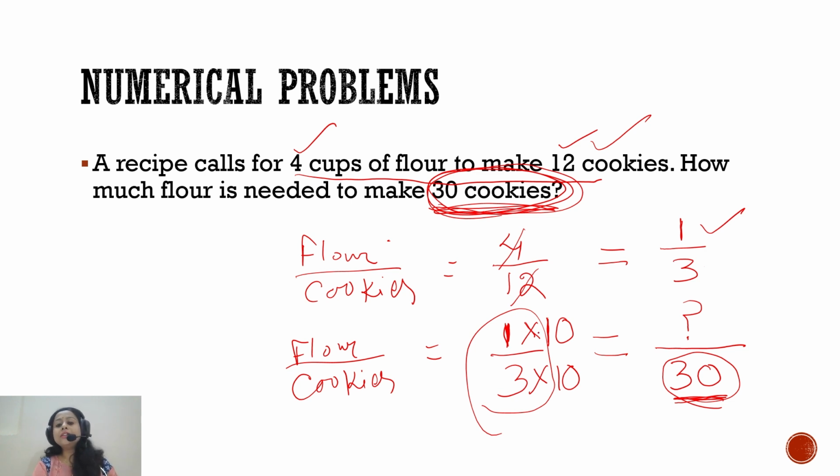So you don't want to change the ratio. Since you are multiplying the second term by 10, you have to multiply the first term also by 10. And 1 into 10 will give you 10. So now you got your answer: 10 cups of flour is needed to make 30 cookies, right? This is how you can scale up and find out the proportion. These two ratios are equal and we can call it in proportion, right?